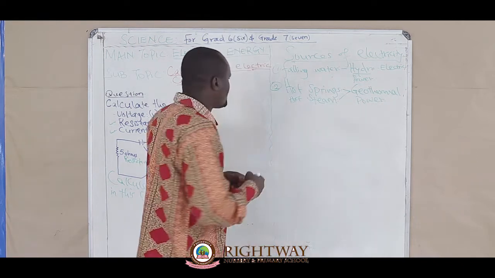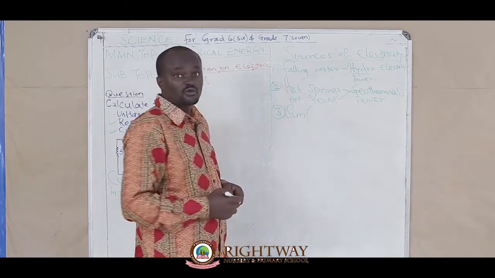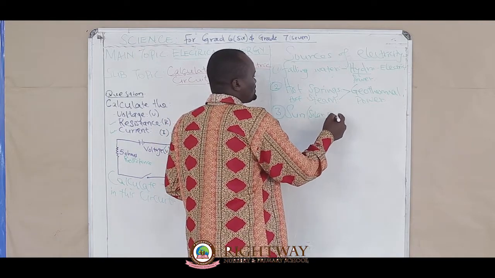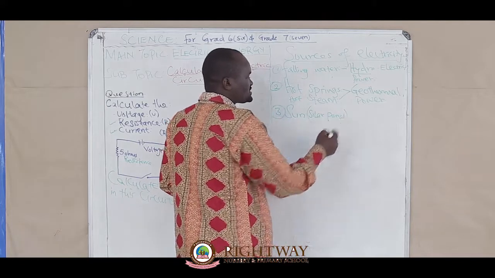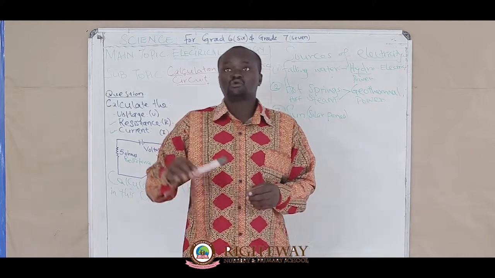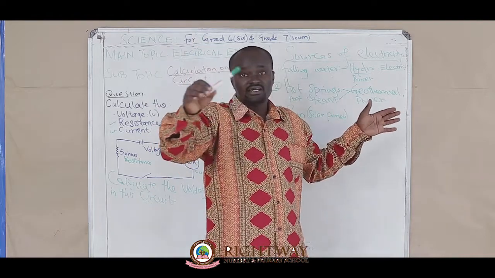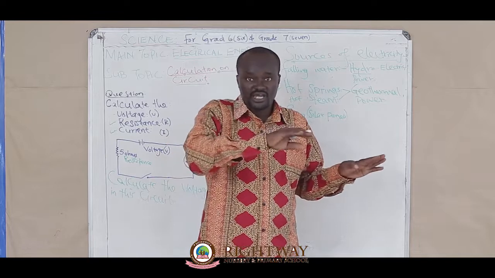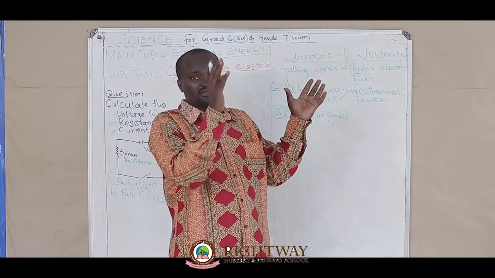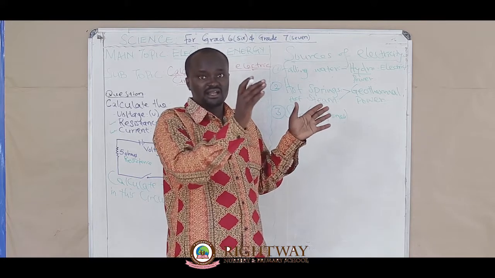Alright, let me come down here and write number 3. We say sun. The sun, through something we call a solar panel. Through solar panels, the sun now can give us electricity. These solar panels are put on top of roofs, or else you can just set a place whereby you set your solar panels, and then they will trap the sun during the sunny days.